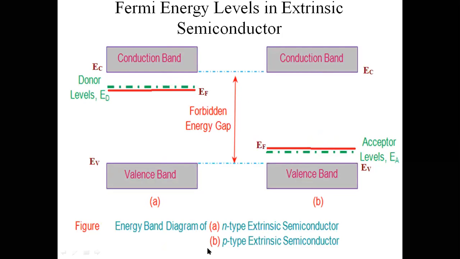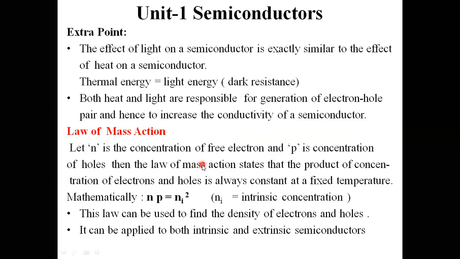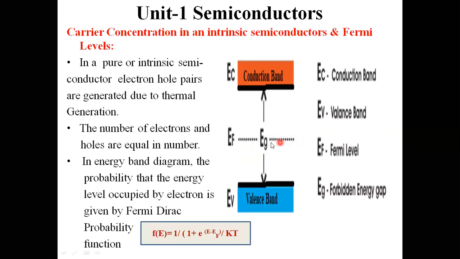Here is the energy diagram for n-type extrinsic semiconductor material, and this one is the p-type extrinsic semiconductor material. In intrinsic semiconductor material I also have this energy band diagram. The Fermi energy level in intrinsic semiconductor material lies at the center of the forbidden energy gap.